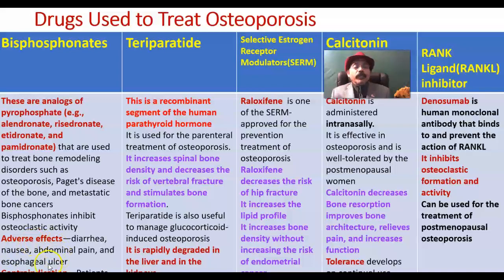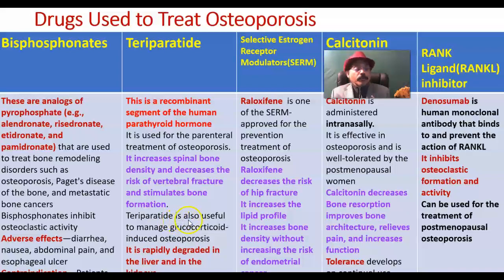Teriparatide is a recombinant segment of human parathyroid hormone used for the parenteral treatment of osteoporosis. That is given by injection, maybe intramuscular, maybe intravenous, depending on the situation. It increases spinal bone density, decreases the risk of vertebral fracture, and stimulates bone formation.